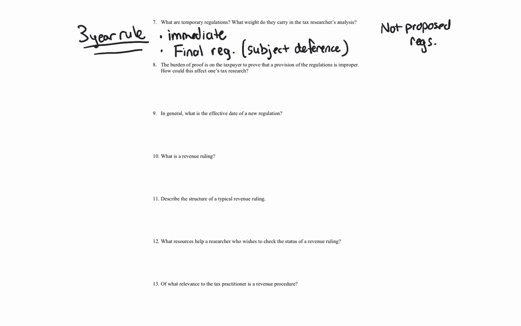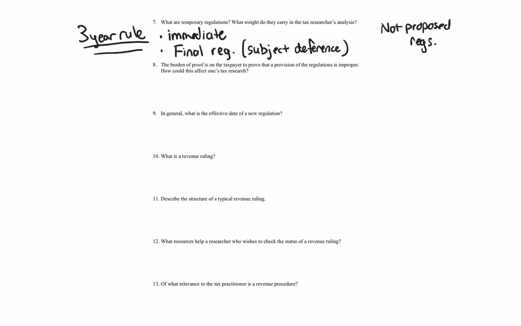And before that date, if a temporary regulation was issued, there was no 3-year rule. It was just however long until something came along and superseded it. So very interesting. That's why you might see some temporary regulations still in the Code of Federal Regulations for tax law. Okay, question 8. The burden of proof is on the taxpayer to prove that a provision of the regulation is improper.